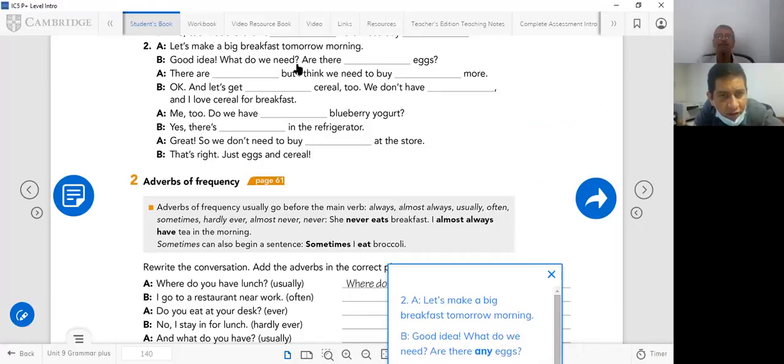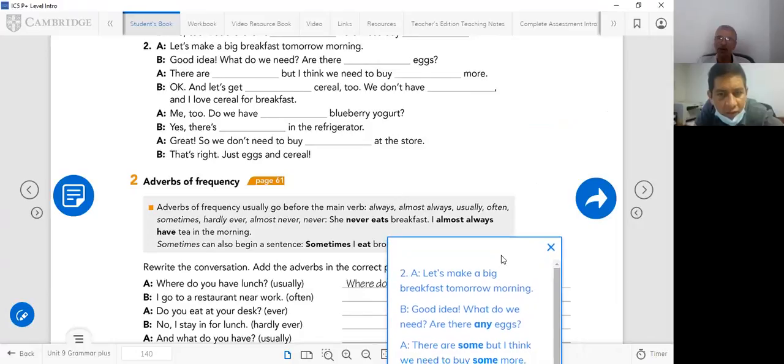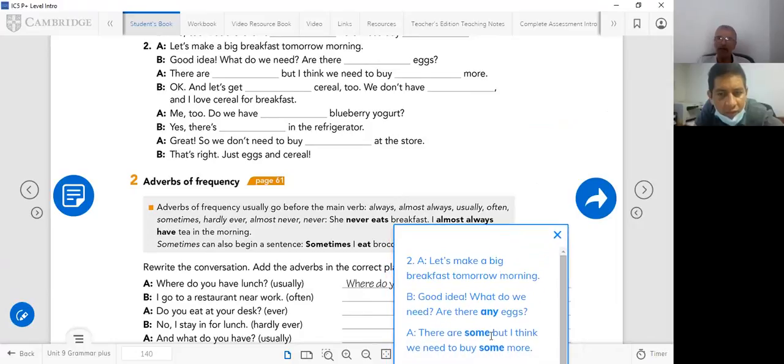There are some, but I think we need to buy some more. That's good. There are some, but I think we need to buy some more. You understand? Continue.